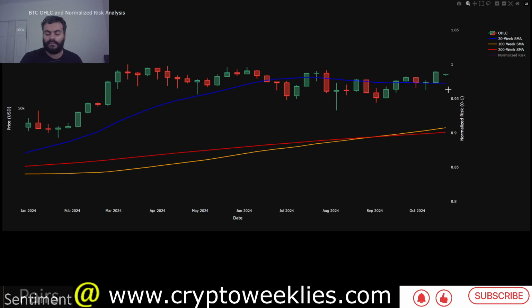$67,300. The key levels to watch if the market holds above this 20-week moving average like it has done for the past 1 2 3 4 weeks. If in this week also the price stays meaningfully above the 20-week moving average or breaks out to the upside, that would again be a change of reversal of the trend.